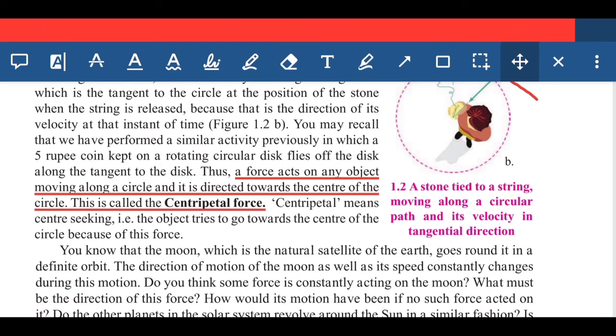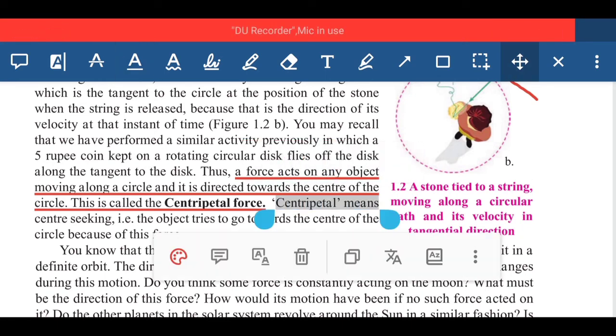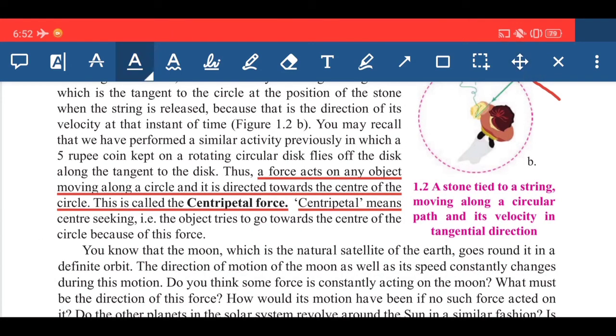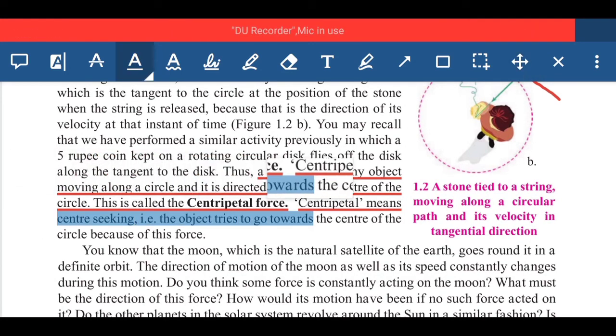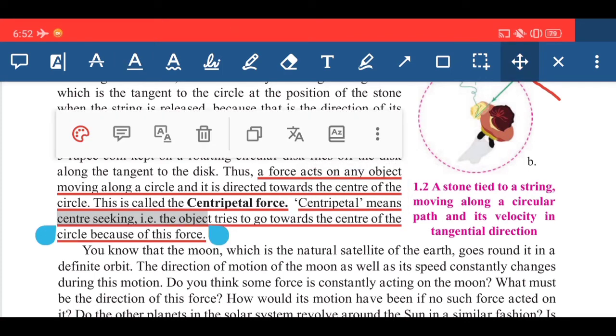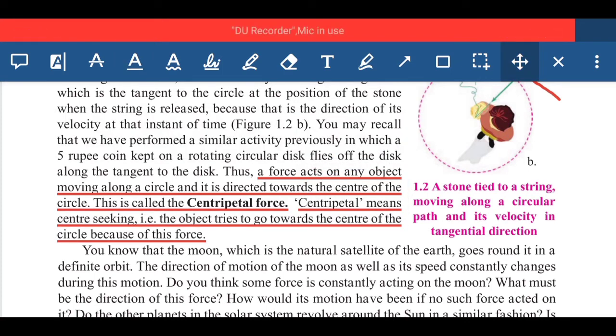Centripetal means center seeking. You should mention this while writing the definition as well as while explaining the term. What is meant by centripetal? Centripetal means center seeking, that is, the object tries to go towards the center of the circle because of this force. This is the overall explanation of the centripetal force. If a question comes in an exam, what is meant by centripetal force, or explain the term centripetal force, you can write this.